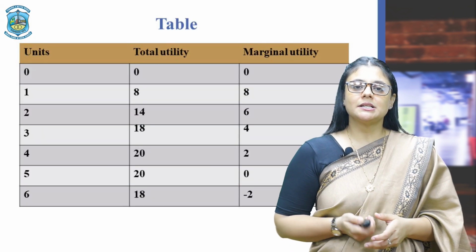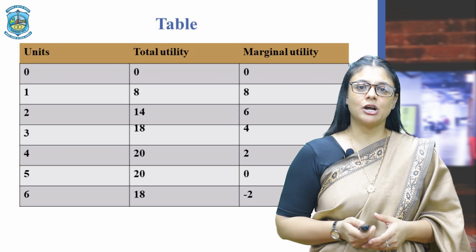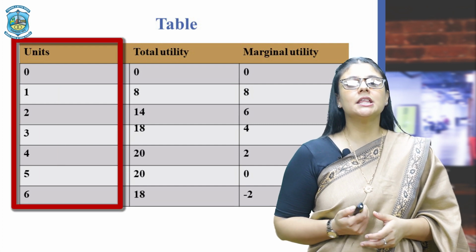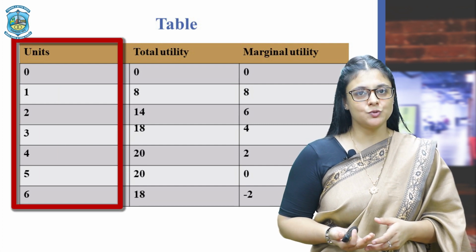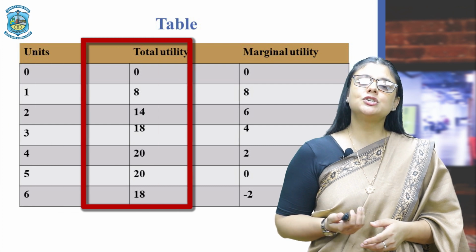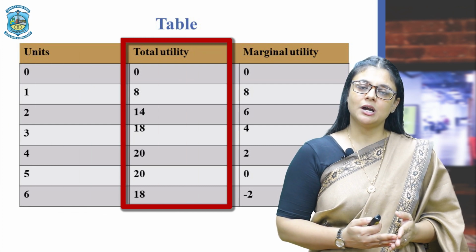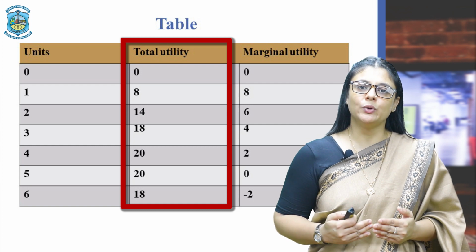Let's discuss the concept of the total utility and marginal utility with the help of a numerical example. This particular table exhibits 3 columns. The first one is the units of the commodity consumed. The next is the total utility derived by consuming different units.